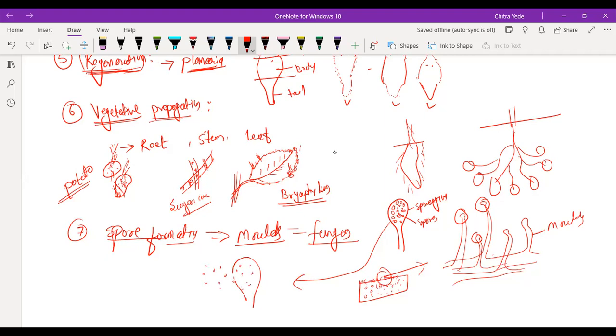Due to air or any other vector, these spores spread with wind or maybe with animals or another medium, and will reproduce in another area or another moist place. This is called spore formation. Each spore has the capacity to form such a mold again. So this is the life cycle of molds. Molds reproduce with the help of spore formation.